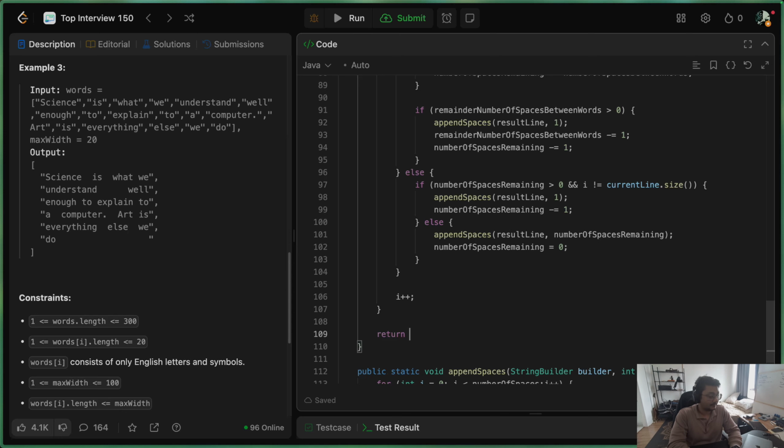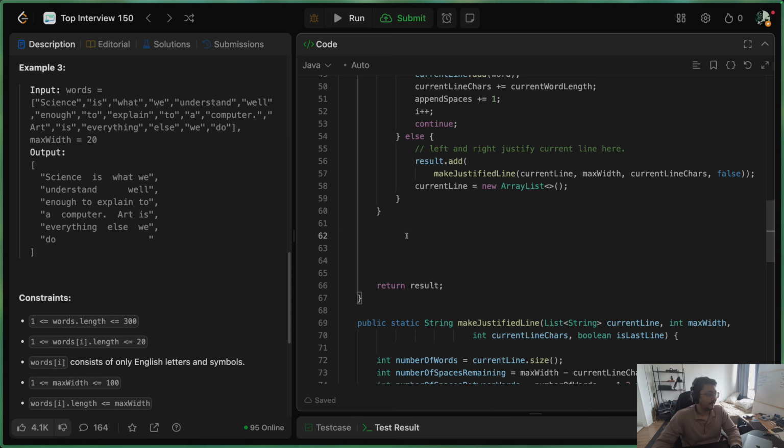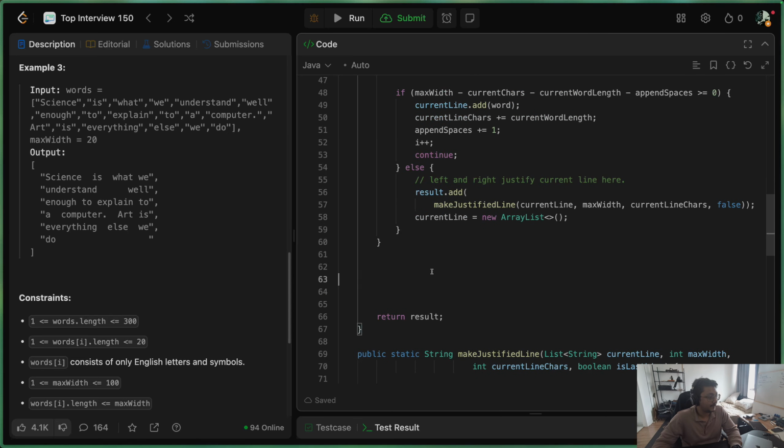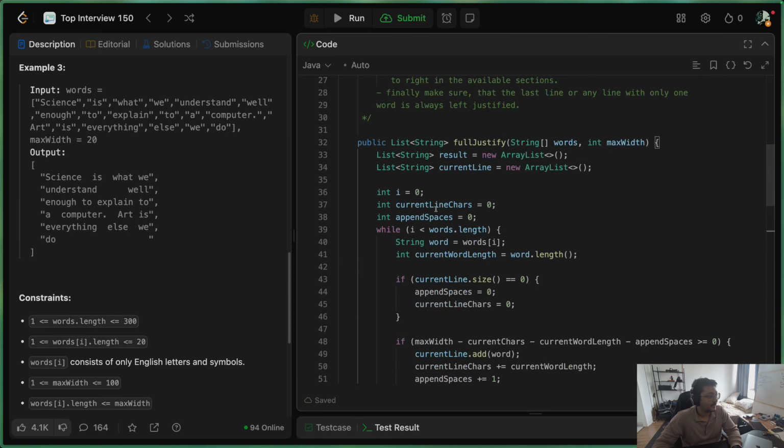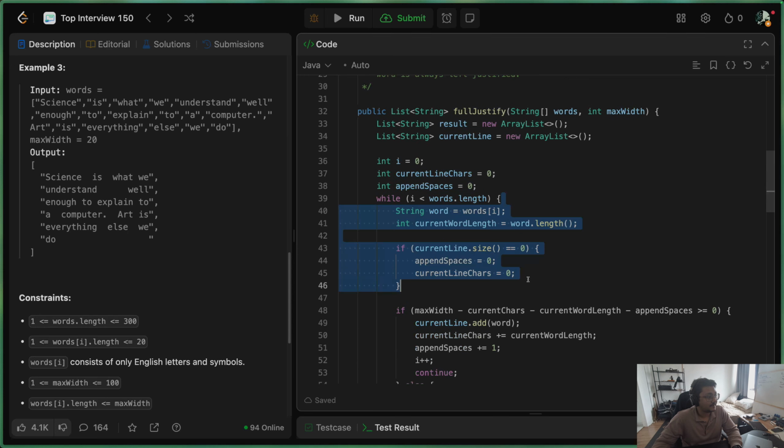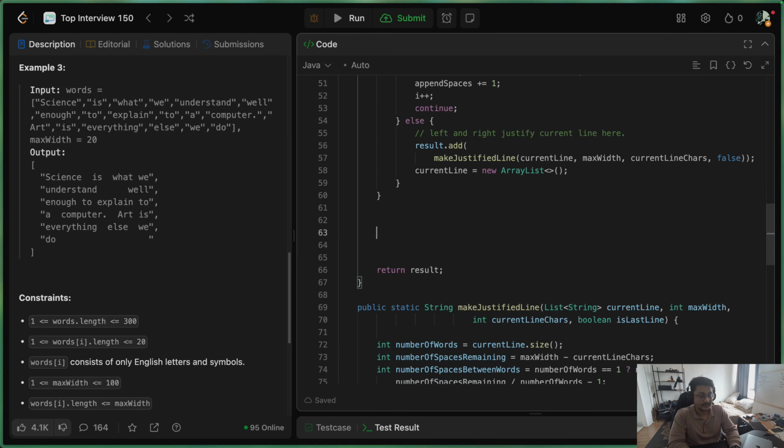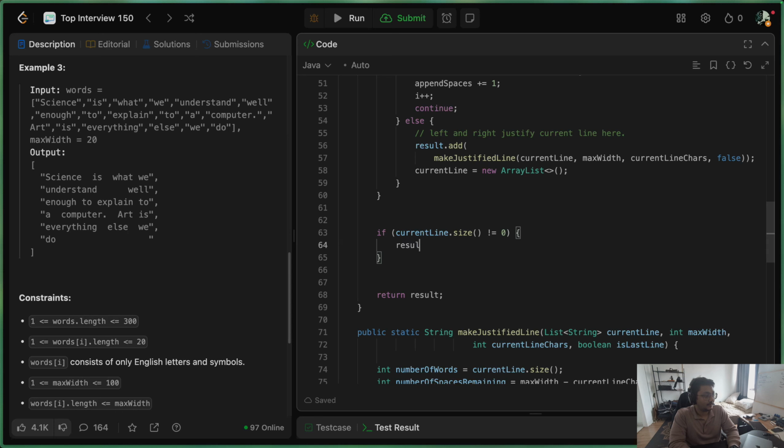Once we have come out of this while loop, we can return the result line, which is justified, as a string. And finally, after we come out of this bigger while loop, if we still have some values in the current line which was not processed as part of this while loop, we have to make another final justification again. So let's do that. So if current line dot size is not 0, then result dot add make justified line again, pass current line, max width, current line chars, and since this is going to be the last line, we will pass 2 here. And finally, we are okay to return the result.